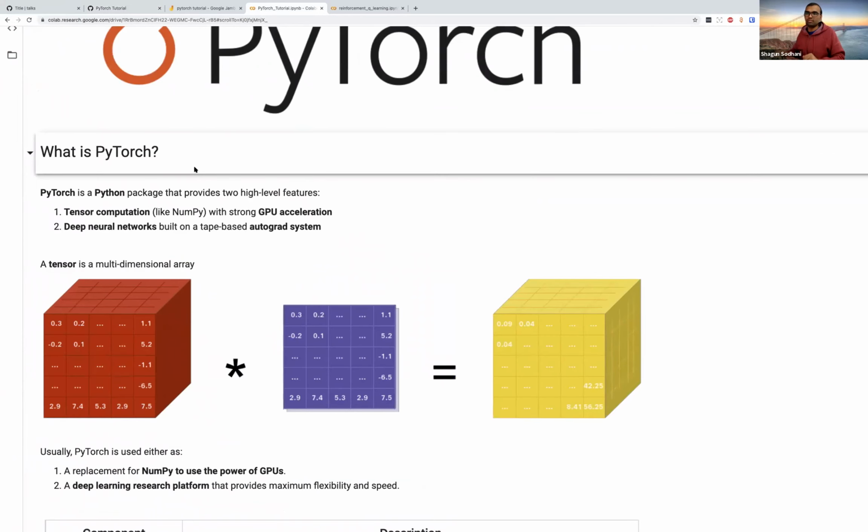Is the zoom level sufficient? Do you want me to zoom in a bit more, or is this good? This is good. Would you be able to see the chat if somebody types questions? I don't think I'll be able to see the chat. Then probably I will let people unmute themselves. Whenever somebody has a question, they can unmute and ask you directly. Got it. Yeah, this sounds good.